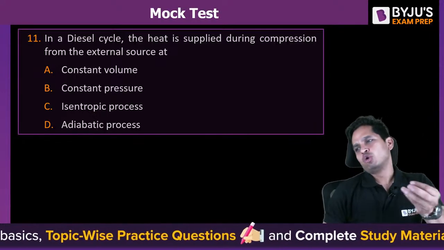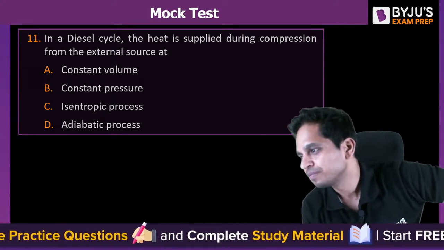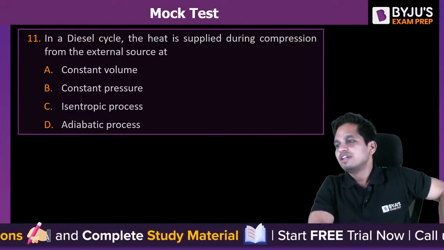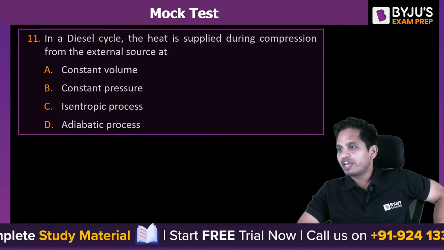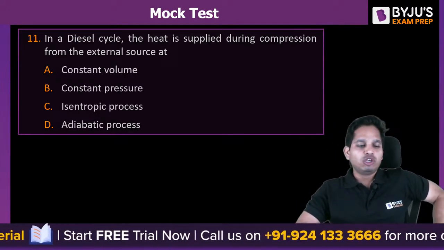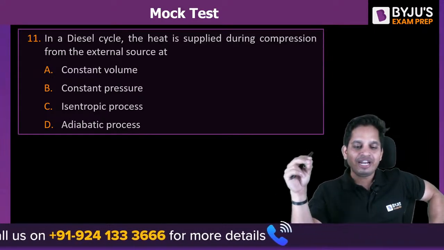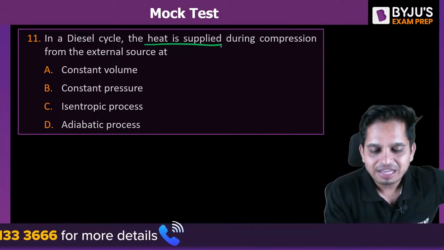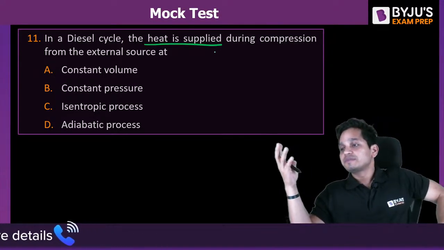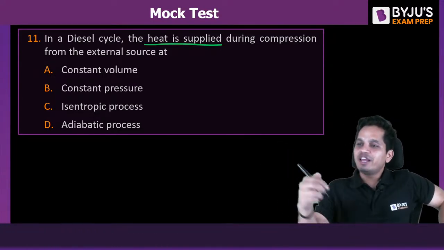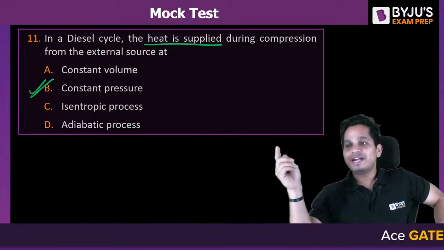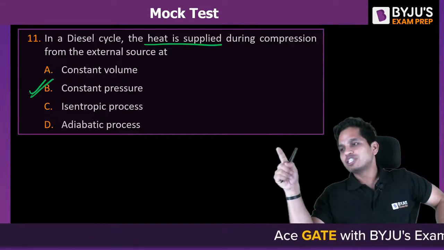11th question. Now you should answer this. Everyone should answer this. Yes, Aritro. So did you solve it? Yes. Yeah, 10C is correct. Now you should be able to solve. I just told you. 11 A, B, C, D. Heat is supplied at what process? 11B, very good. Diesel is constant pressure, Otto is constant volume.